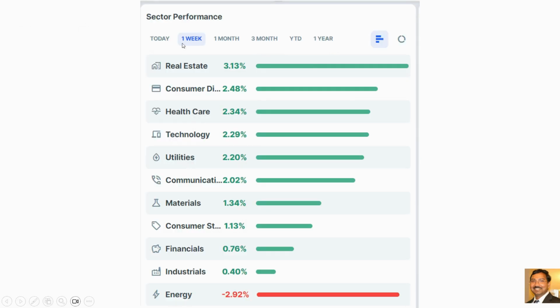And this is sector performance for the week. Real estate performed really well this week because the CPI data came in better than expected. PPI did not come in better than expected, but the market ignored that, and the anticipation of a rate cut in the month of September increased, so that helped the real estate stocks bounce strongly.